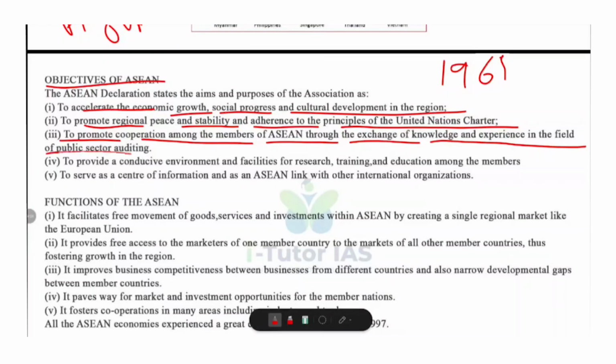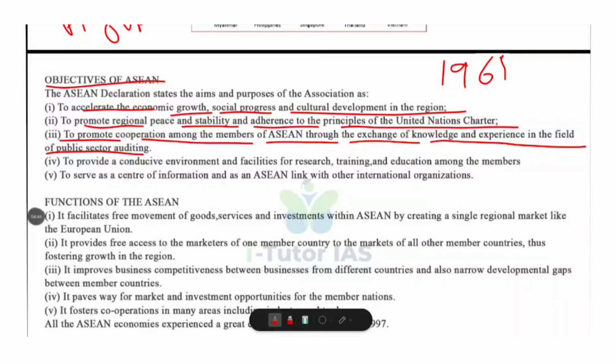And the third one, to promote cooperation among the members of ASEAN through the exchange of knowledge and experience in the field of public sector auditing. Do you know what this means? Yes, members work together by sharing experiences and best practices, especially in areas like public administration, governance and auditing. This helps in improving the efficiency of government institutions.